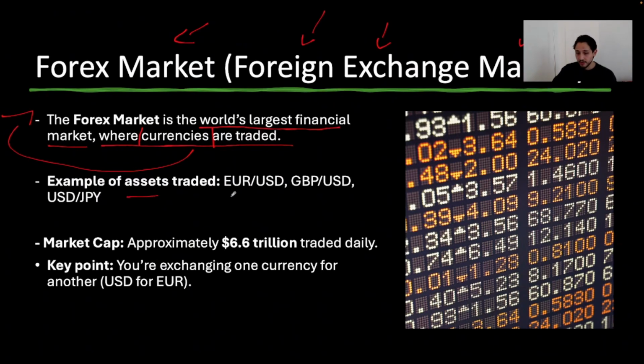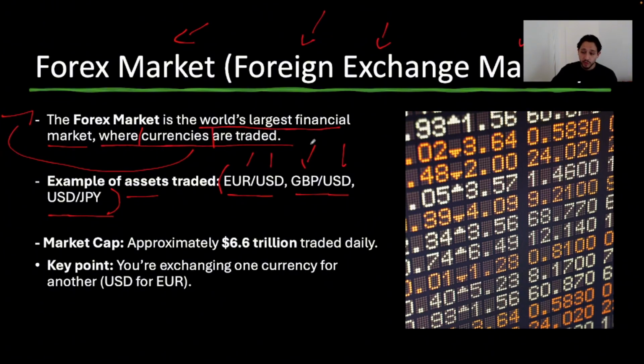We have the assets, which are Euro versus USD, GBP versus USD, USD JPY, right? These over here are the 3 most popular Forex pairs, right? But obviously the market does offer many different types of currencies, right? So just to give you guys an idea, over here we have Euro versus the USD dollar. Over here we have GBP, which is the Great British Pound versus the USD dollar. Right over here we have the USD versus JPY, which is the Japanese yen.